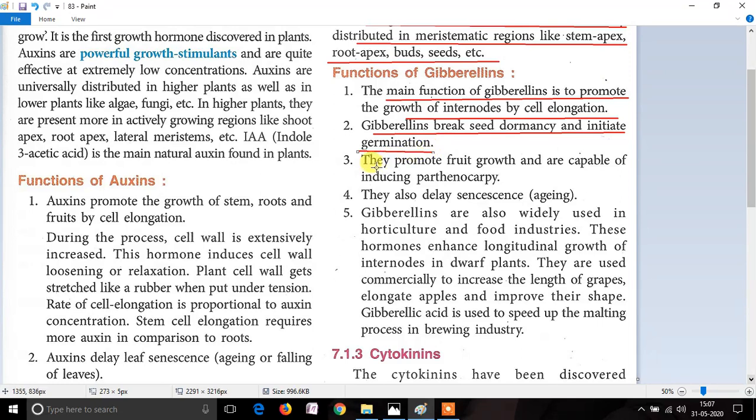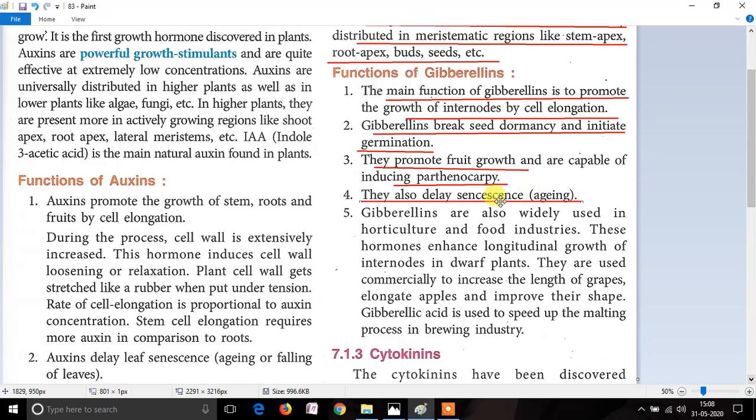The next function of gibberellin is it promotes the fruit growth, and it is also responsible for the parthenocarpy. We have already discussed parthenocarpy in the previous video. Formation of the fruits without fertilization is parthenocarpy, and certain examples are tomato, banana, etc. The next function of the gibberellin is it delays senescence, or you can also say it delays aging. It prevents the leaves and the twigs from aging. It prevents them from becoming older.